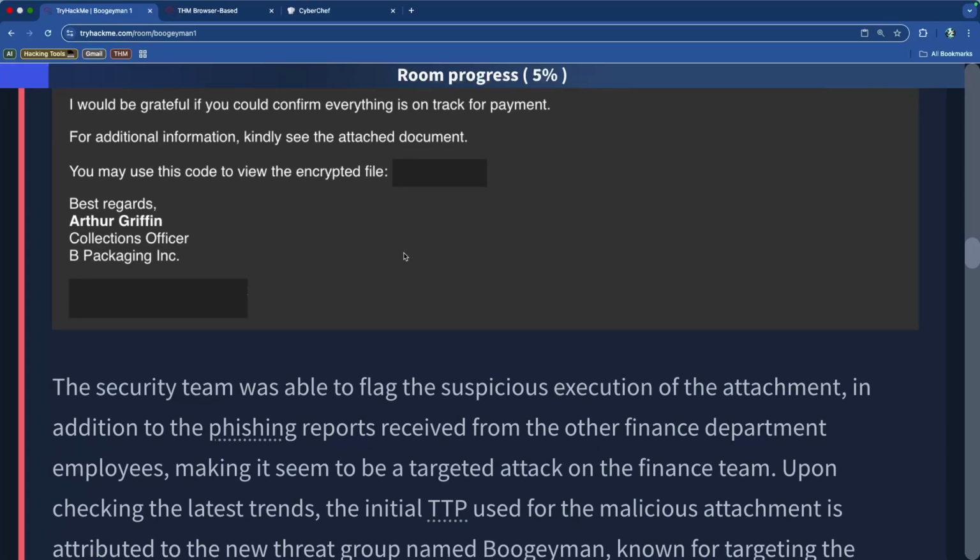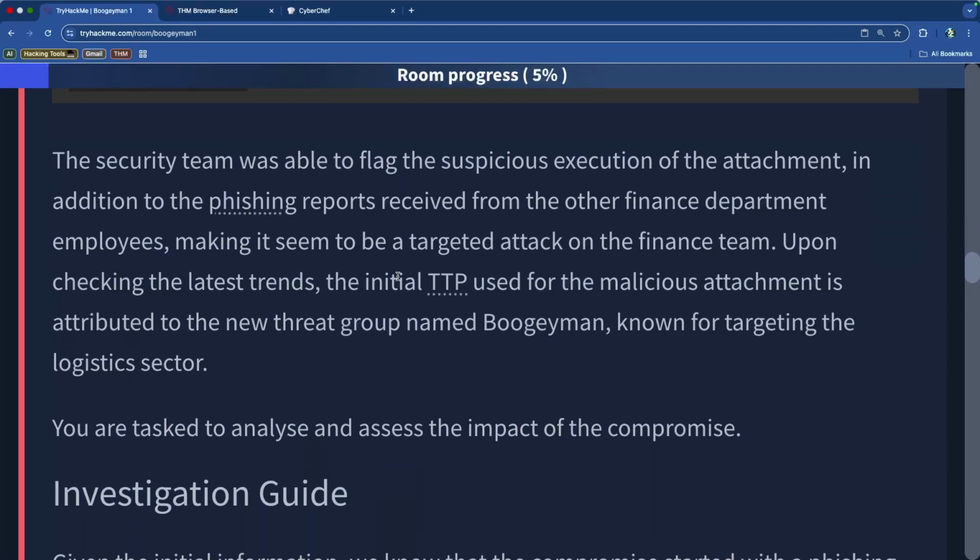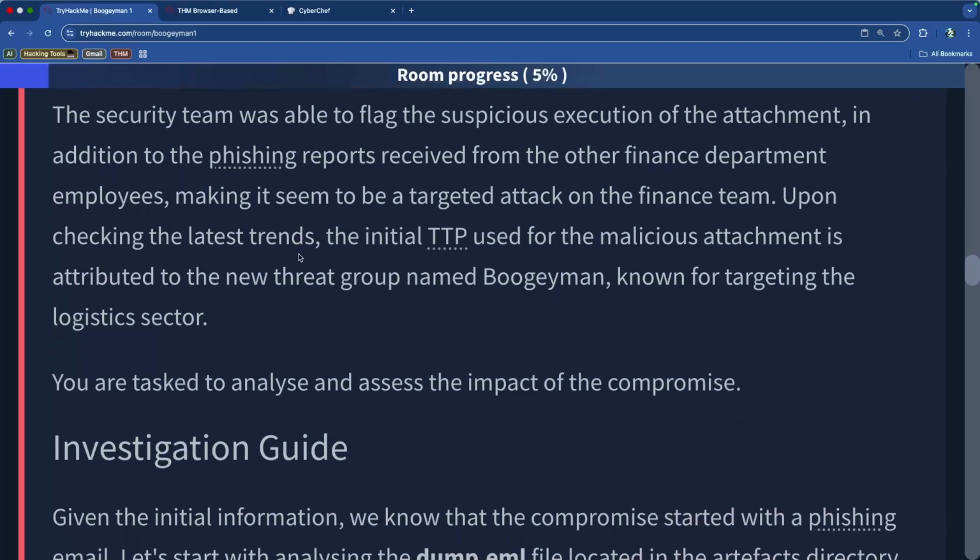And then there's something else that's also missing at the bottom. So there's two things that have been blacked out for us. The respective document number, the invoice number, is probably this. The payment is for January 2023. And that's essentially it. So the security team was able to flag the suspicious execution of the attachment, in addition to the phishing reports that were received from other financial department employees, making it seem like it's a targeted attack on the finance team.